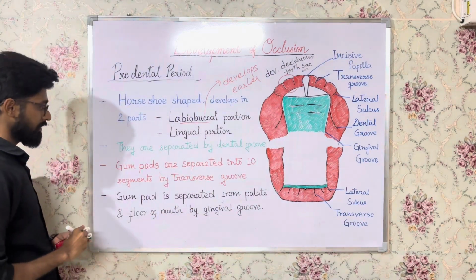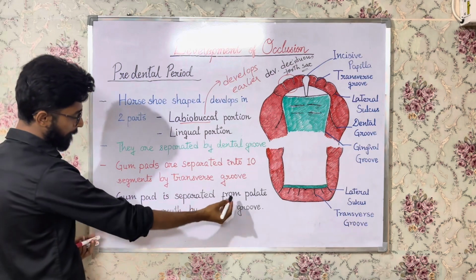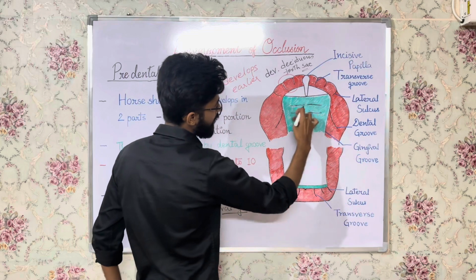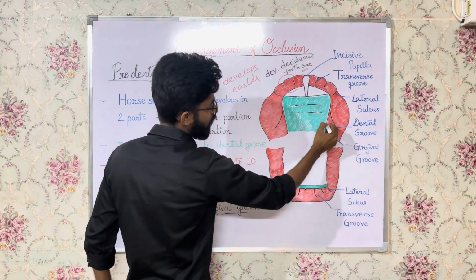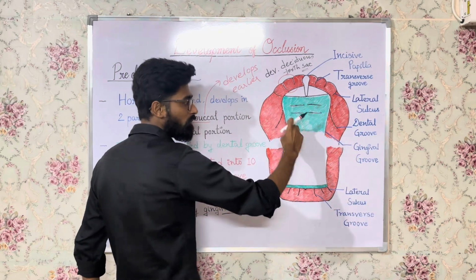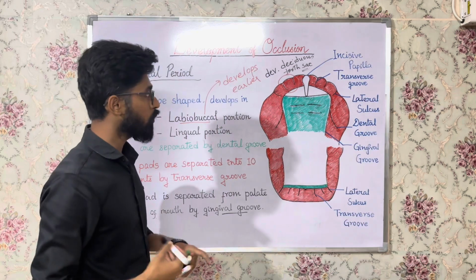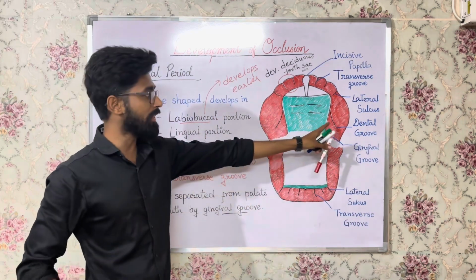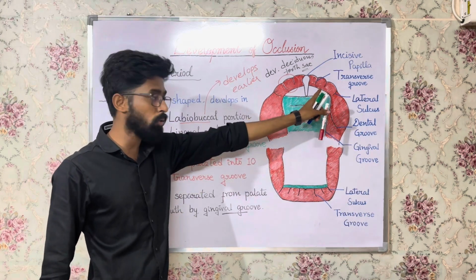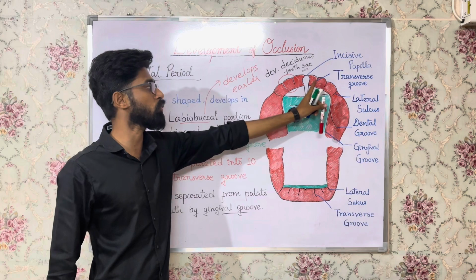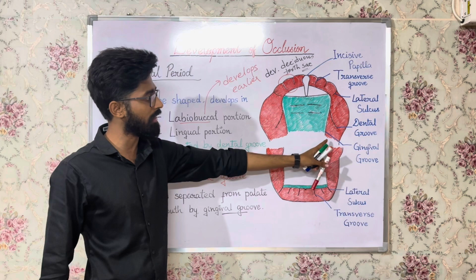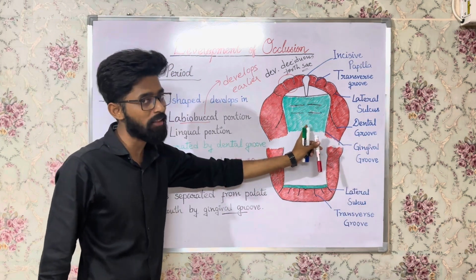Okay. Next is what? The gum pad is separated from the palate and floor of the mouth by the gingival groove. This is the palate and floor of the mouth. So this line, this one, this is the gingival groove. So what grooves have you studied till now? One is the dental groove which separates the labiobuccal portion from the lingual portion. One is the transverse groove which separates each developing deciduous tooth sac, right? 10 transverse grooves. And the other one is the gingival groove which separates the gum pad from the palate and the floor of the mouth.